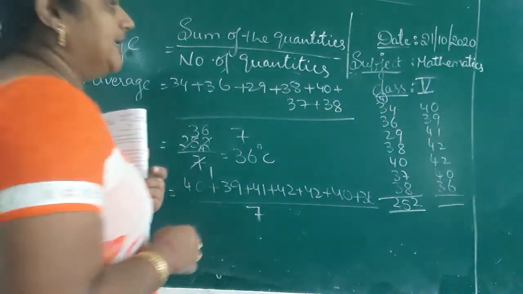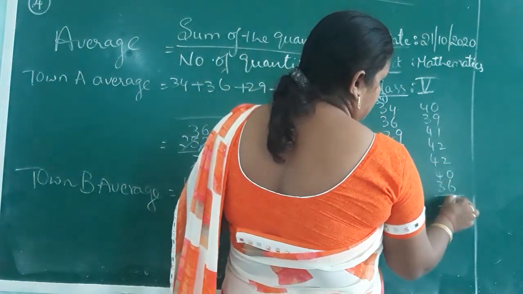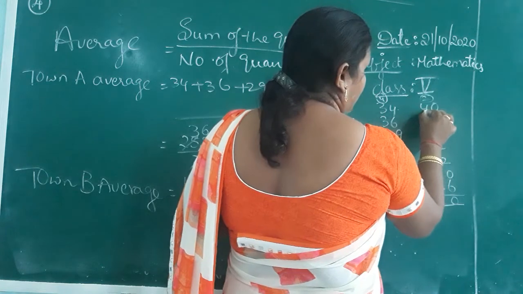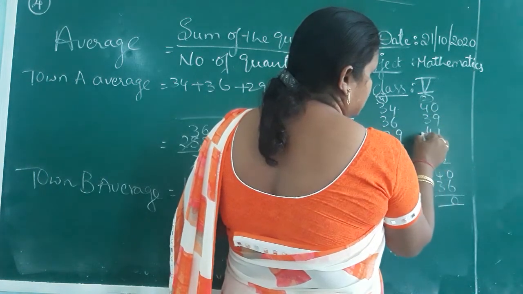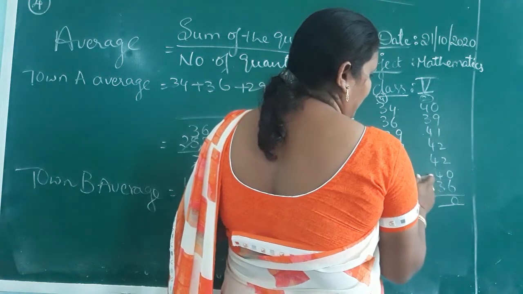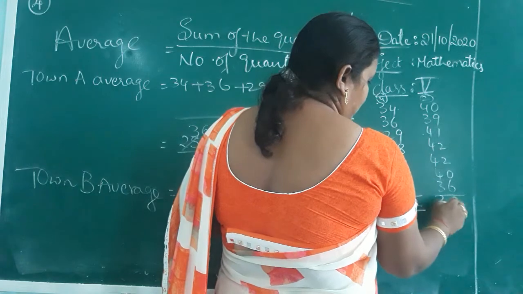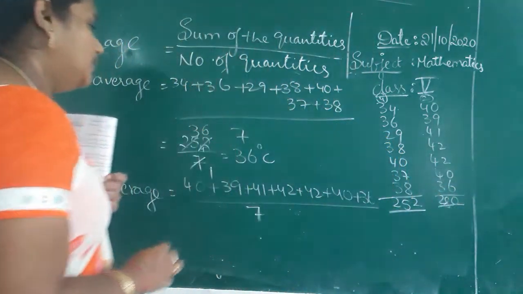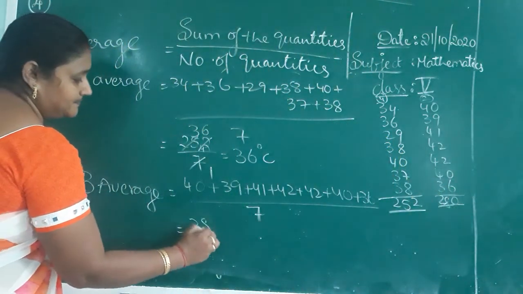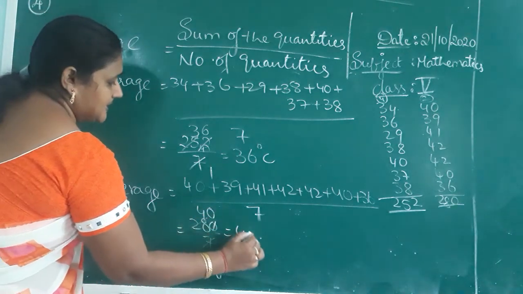The sum is 280. 280 divided by 7 is 40 degrees Celsius.